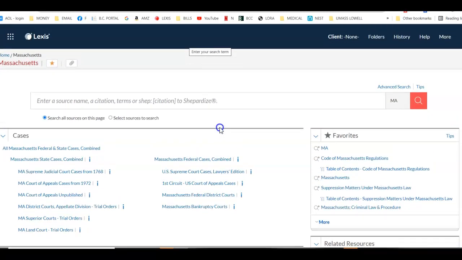Now I'm going to move on to the cutting and pasting, which was another issue which needs to be resolved. So in order to do that, I am going to open up any case and I'm going to cut and paste from that case into a document. You can do the same. In my particular case, I'm just going to navigate to my folders here. This is for my work.